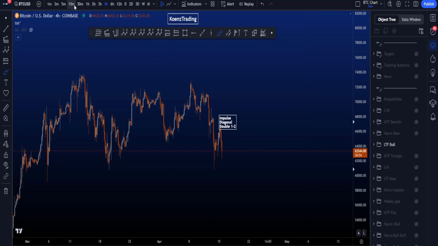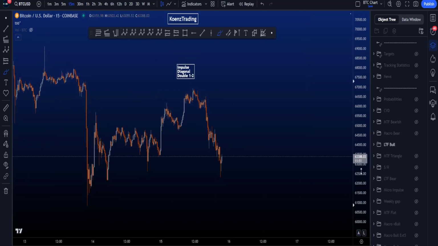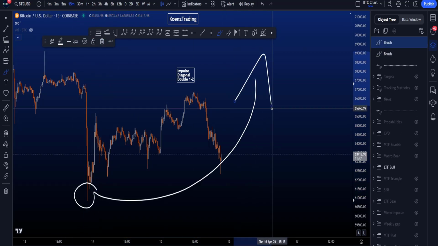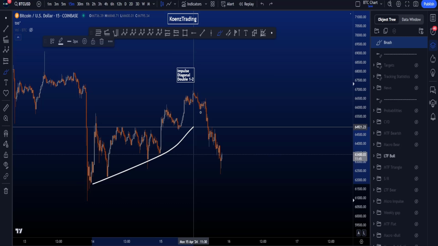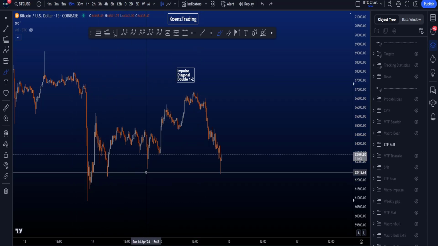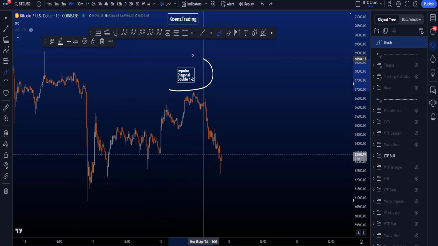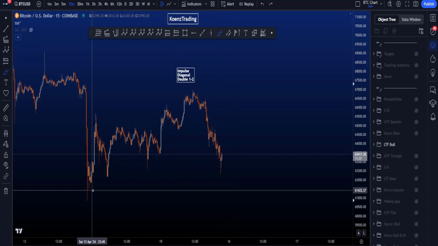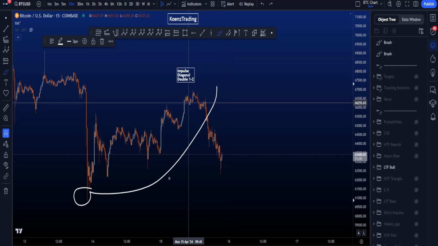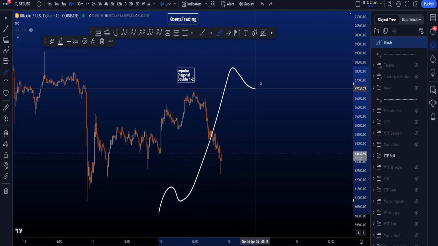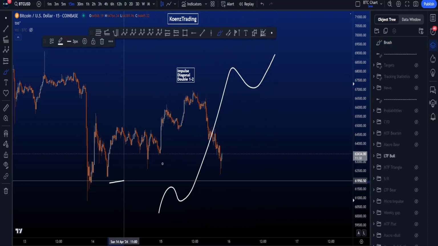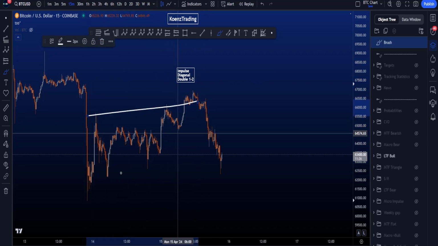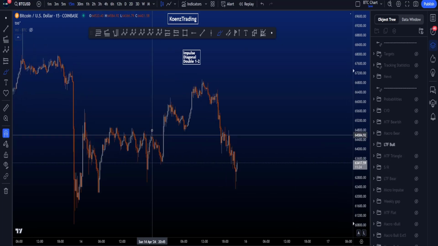Now, if we go to the 15-minute and look at the most bullish scenario that we have over here, where the low is then in and we look for continuation, then we are looking for this move to be an impulsive structure towards the upside. And therefore, we can only think about an impulse, diagonal, or a double 1-2. So if this is the low and we are going to move up, we either want to see a 1, 2, 3, 4, 5. Well, this is clearly not the case because of all the overlap we have over here. Then we have a potential diagonal structure or a double 1-2.